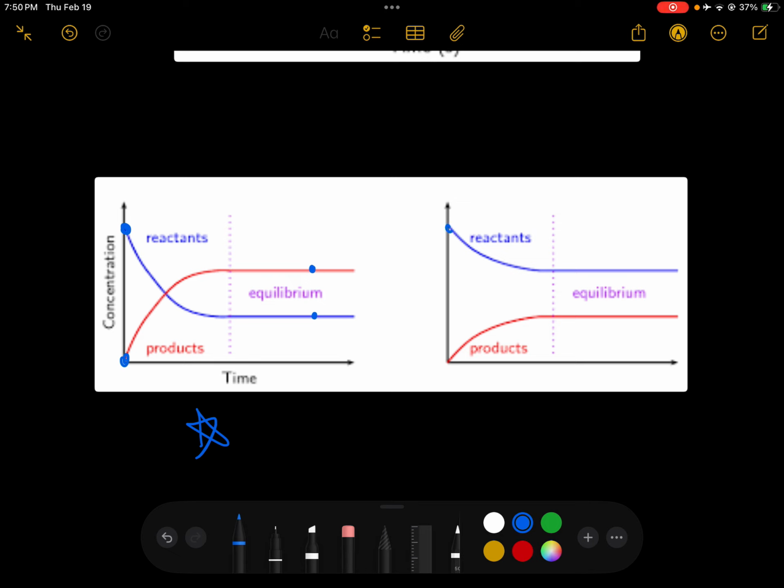And then in this graph over here, we have reactant starting high, product starting low again. However, we end up with more reactant than product when we reach equilibrium. Both are considered equilibrium because our rates are not changing anymore. That line has leveled off, but again, we have different amounts of both. If you have any questions about that, please feel free to ask me.